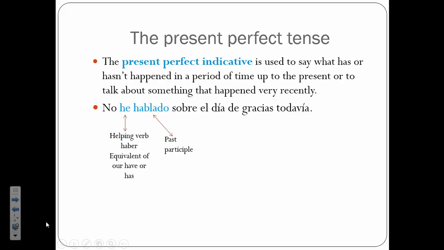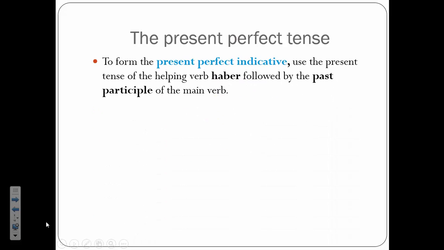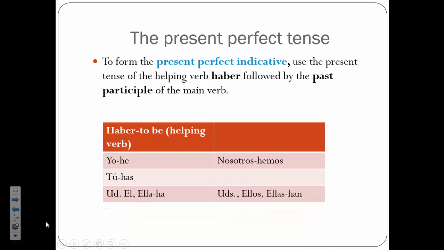So this is an example. Yo no he hablado sobre el día de gracias todavía. I haven't talked about the Day of the Dead or the day of Thanksgiving yet. So that is an example of a present perfect tense. Let me talk about some of how we conjugate it. We use the verb haber, and then we also use the past participle. So right now I'm just going to talk about the verb haber.